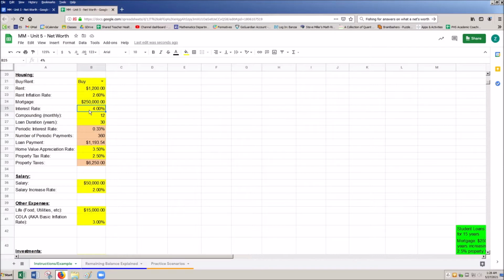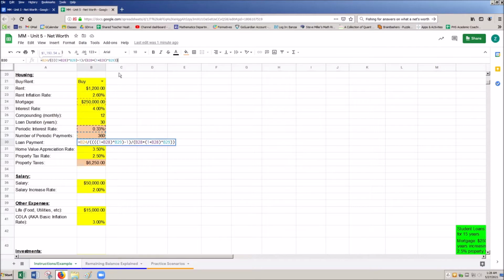Again, here's our interest rate there. Compounding monthly is 12. Now here's our duration of the loan. So this is the number of years. Most people do a 30. Some people try to do a 20. Some people do a 15, and a few people do a 10. Obviously 10 is the best option, but it has the highest monthly payment. Here's just the periodic interest. So these red cells are pre-calculated. So these are all formulas for you.